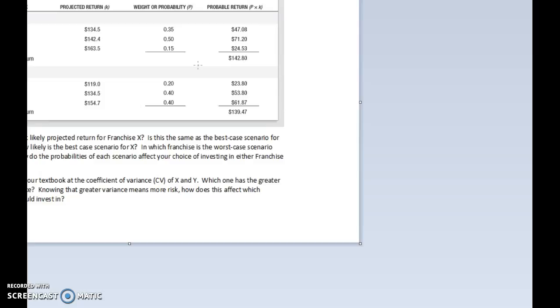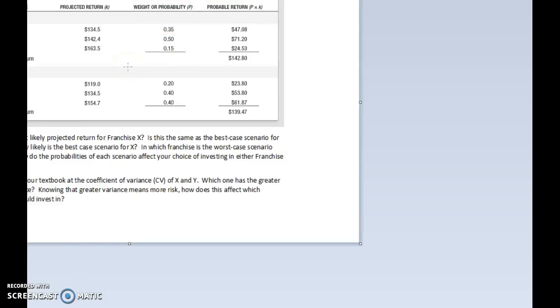So in looking at the situation that's most likely, we come here to where we see the weight or probability column, and we see which one has the greatest value. So which of these three options is the largest? So this probability right here, the 0.5, that's the largest of them. So this average return for NFL franchise X is also the most likely.